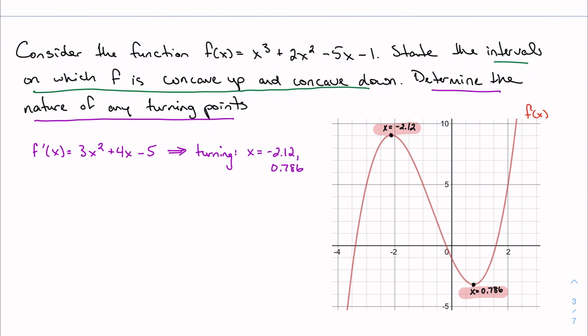Okay, great. So let's determine the nature of those turning points. Well, to do that, I need to know the second derivative. So I'm just going to take my first derivative and derive it again. So I get 6x plus 4, which we'll come back to when we do concavity later.